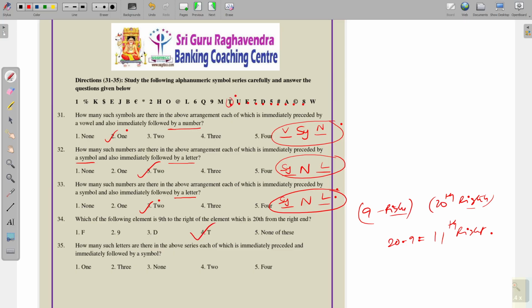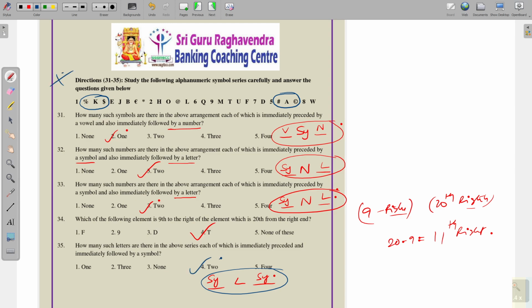And next, how many such letters are there in the above series, immediately preceded by a symbol and immediately followed by a symbol? So, we have to find this combination: symbol, letter, symbol. Symbol, letter, symbol. Okay. Next, symbol, letter, symbol. One combination we find, and next symbol, letter, symbol, second combination. So, only 2 combinations we find. Okay. What is the answer here? Option 4 is the answer.